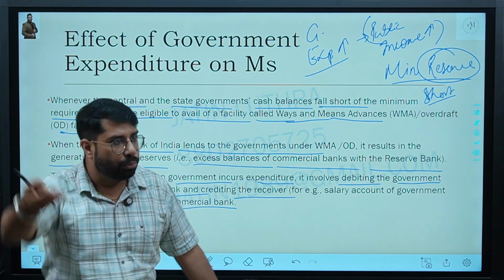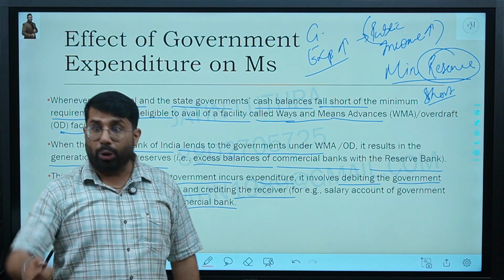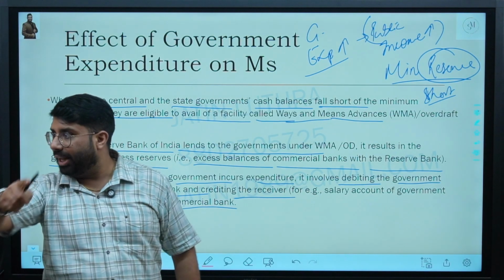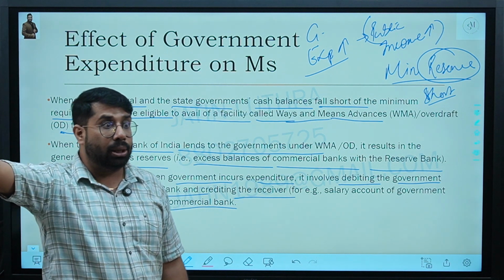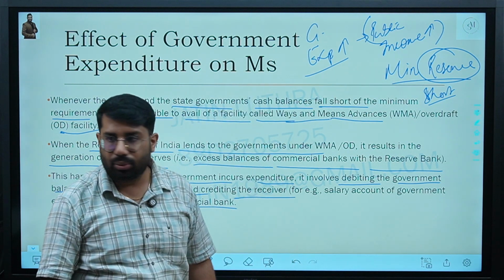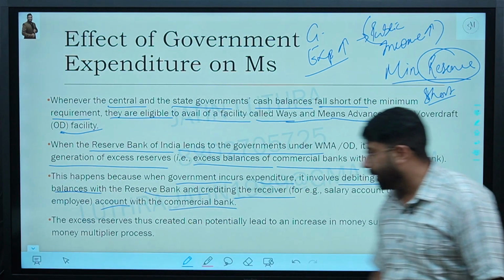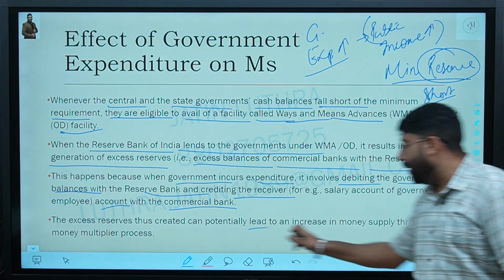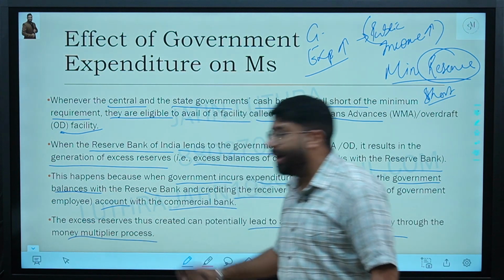So when I spend more, my balance with RBI will decrease. When you earn more, your balance with the commercial bank will increase. And when the commercial bank's balance increases, the commercial bank will keep more reserves with RBI. Yes or no? Yes, sir. Sure. The excess reserves thus created can potentially lead to an increase in money supply through the money multiplier process.